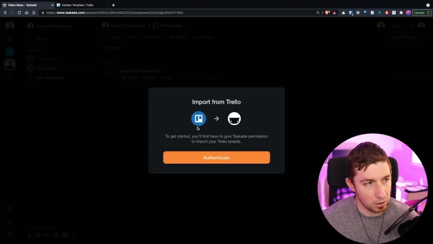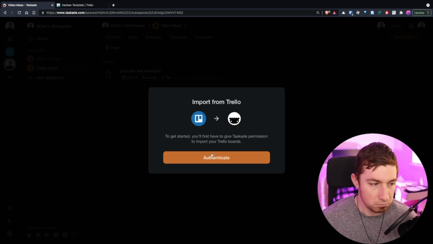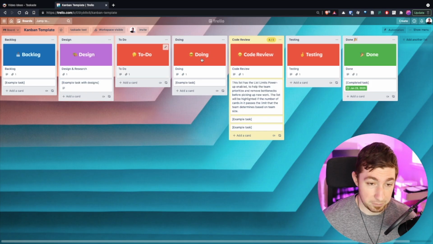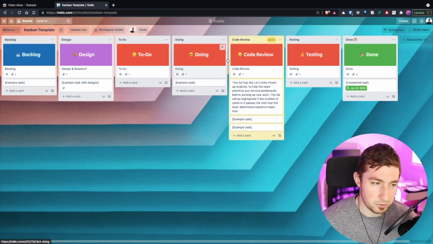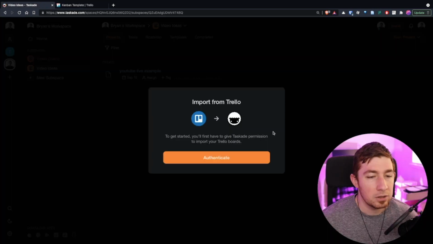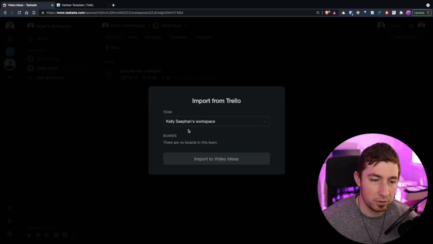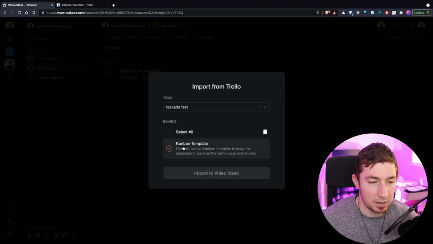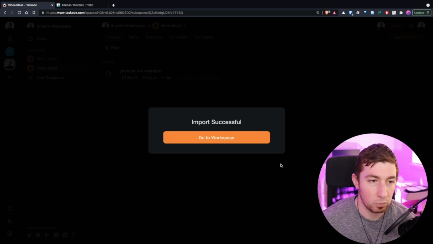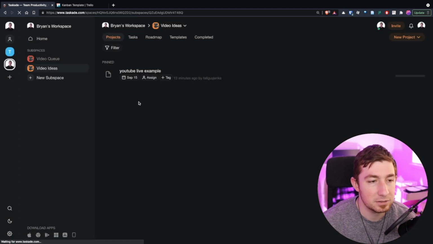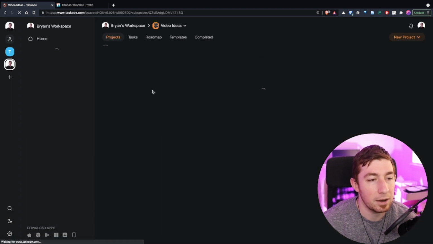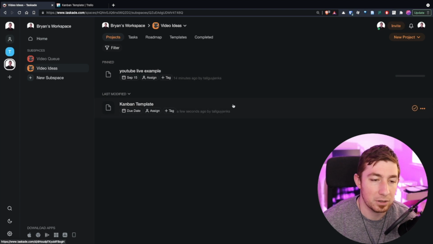So let's actually go and import a Taskade project from Trello. So on Trello, this is what I have. It's just a default template from Trello, so just stuff. So now let's go and authenticate. Okay, and I will allow, so I can access my boards, and I'm going to say, give me my Taskade test Kanban board, import to this work subspace, go to workspace, and we will see it now. There we go, Kanban template, great.